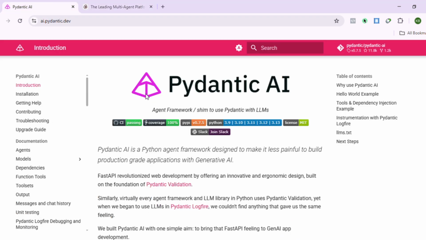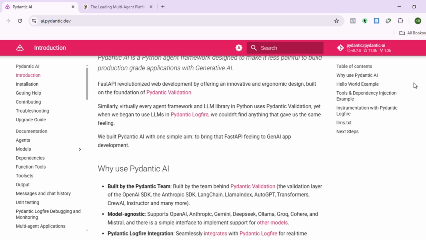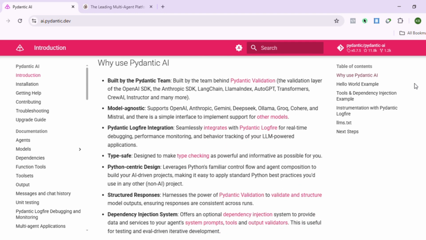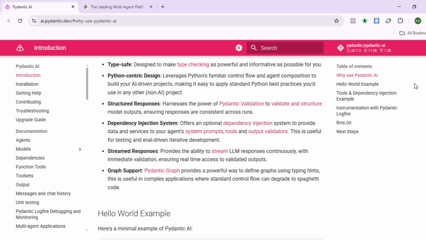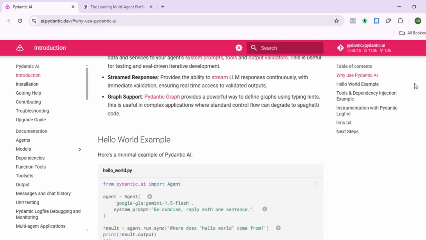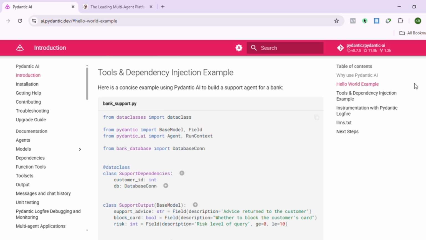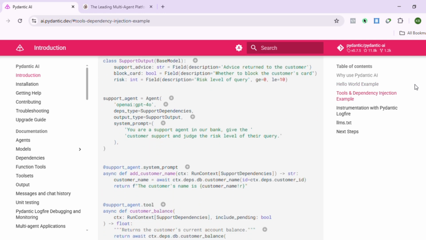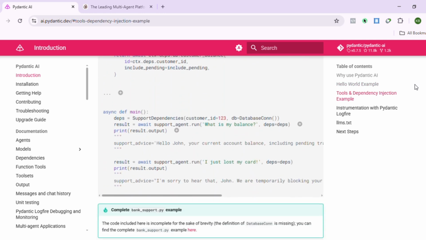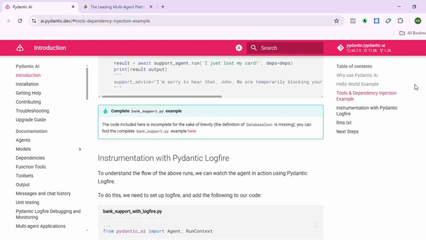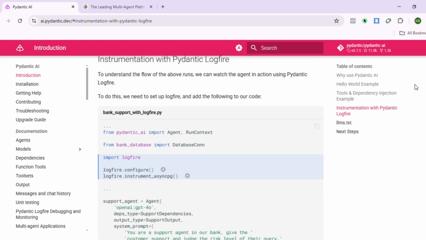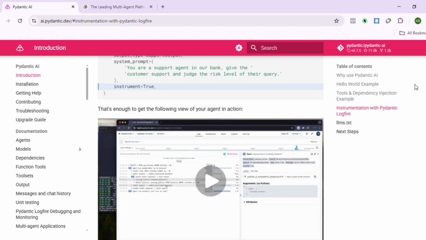First up, Pydantic AI. You might already know Pydantic for making data validation in Python that simple. But now they have leveled up with an AI framework. Pydantic is all about safety, structure, and simplicity. It works smoothly with models like OpenAI and Anthropic, helping you build AI agents that are reliable and bug-resistant. Think of it as a clean, beginner-friendly way to spin up AI projects fast without drowning in complexity.